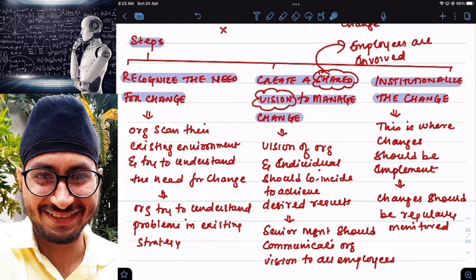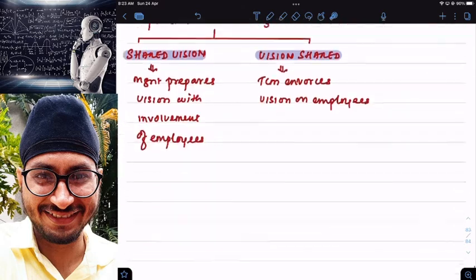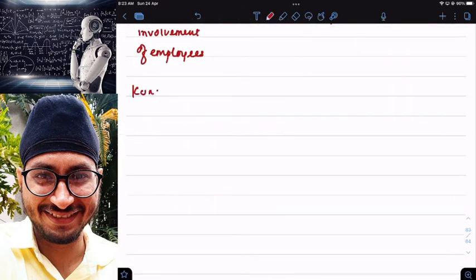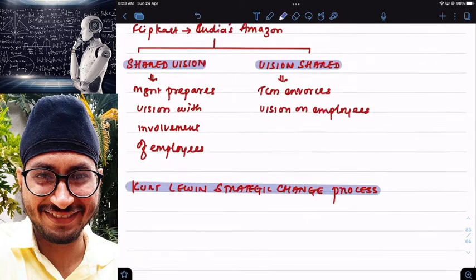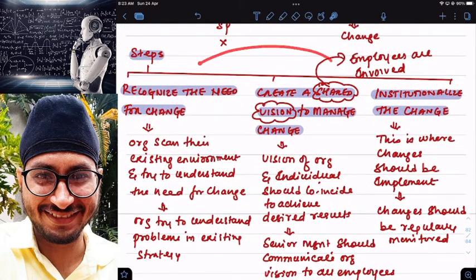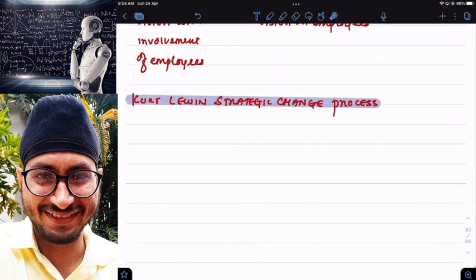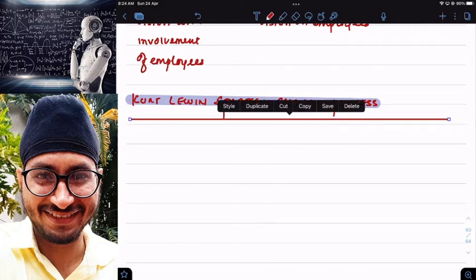We have one more concept in strategic change, that is Kurt Lewin's strategic change process. According to Kurt Lewin, the same steps we have discussed here, we are going to learn in the form of another concept, that is Kurt Lewin's change process. According to Kurt Lewin, whenever a company is planning to change, there are 3 steps in strategic change.